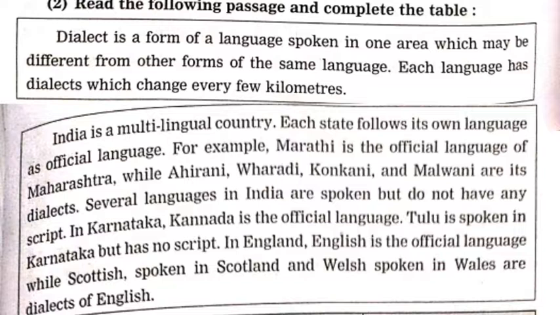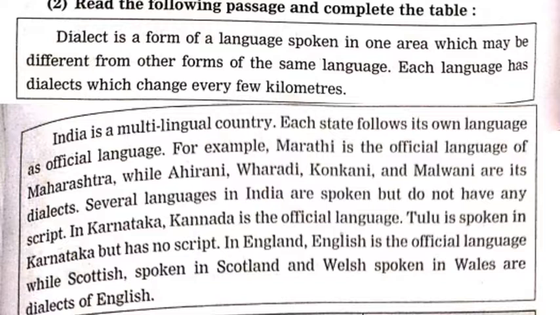Dialect is a form of language spoken in one area which may be different from other forms of the same language. Each language has dialects which change every few kilometers. India is a multilingual country. Each state follows its own language as official language. For example, Marathi is the official language of Maharashtra, while Ahirani, Varhadi, Konkani and Malvani are its dialects.